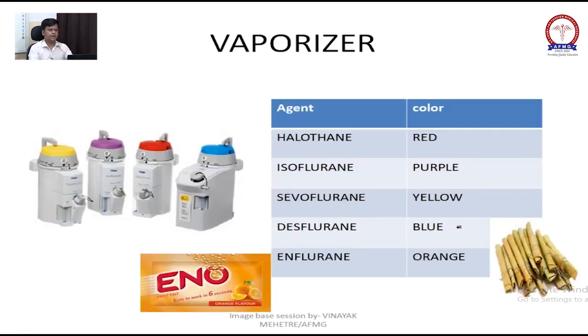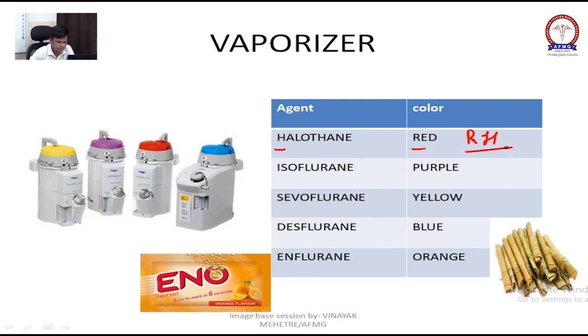Now we will come to the vaporizer. They will ask you about the different colors. Okay, this will come as a one-liner. Halothane has red color. Isoflurane has purple. Sevoflurane has yellow. Desflurane has blue. Enflurane has orange. Now how to remember it? We have a mnemonic. Don't worry.